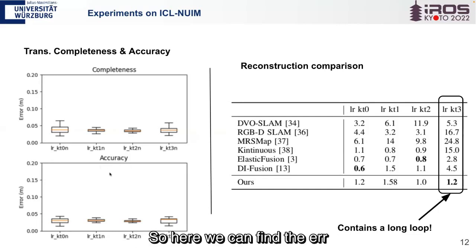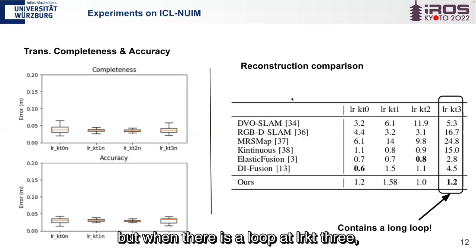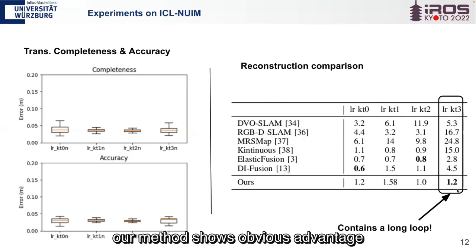Here we can find the error is around 3 centimeters. It is already small because our voxel size in the implementation is 10 centimeters with resolution equal to 4. Our method produces similar performance, but when there is a loop at LR-KT3, our method shows obvious advantage because here is a long loop.